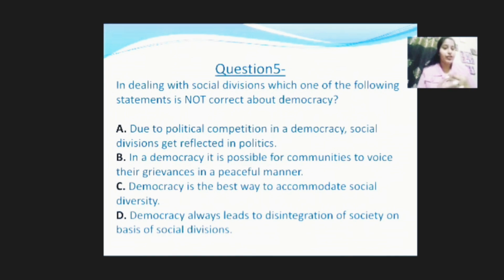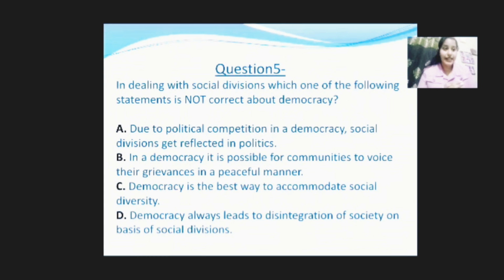Due to political competition in democracy, social divisions get reflected in politics. Yes, definitely. In a democracy, it is possible for communities to voice their grievances in a peaceful manner. As we ourselves are living in a country that is democratic, and we have the right to raise our voices in a peaceful manner. Democracy is the best way to accommodate social diversity. Yes, we have a social diversity in our country, as we can see. We have various religions. Moving on to the D point, democracy always leads to disintegration of society on the basis of social divisions. That is absolutely not correct.